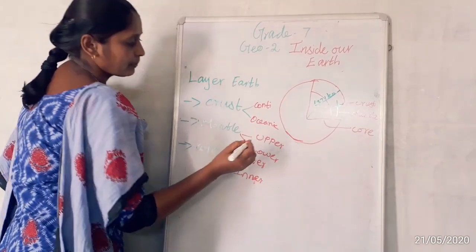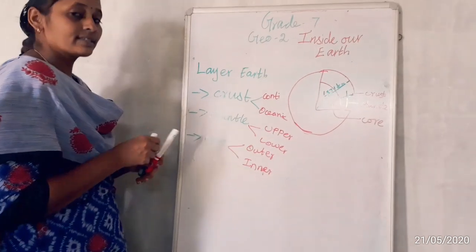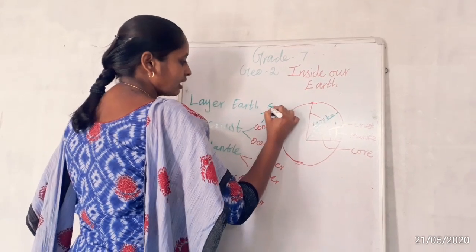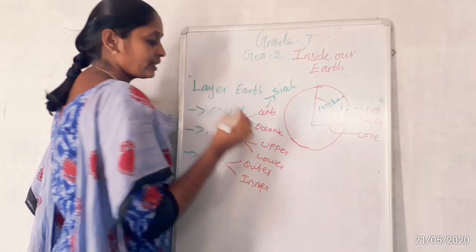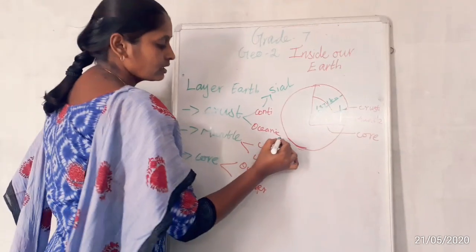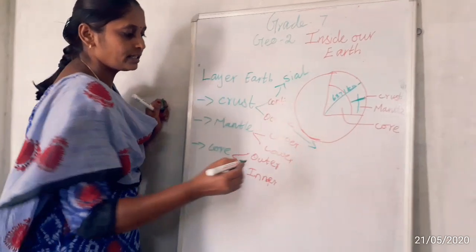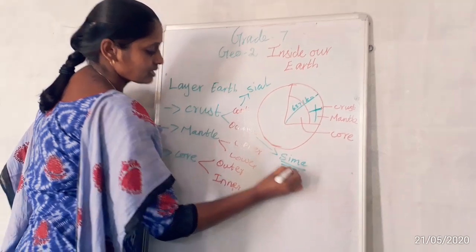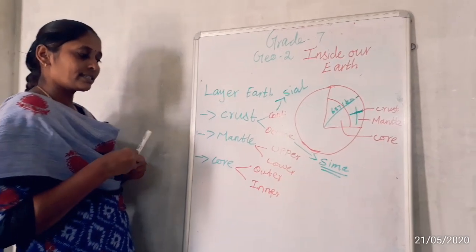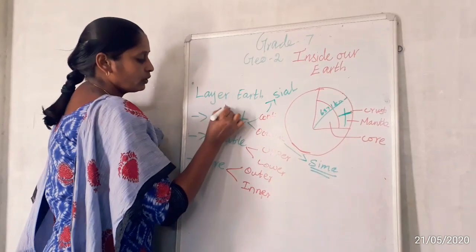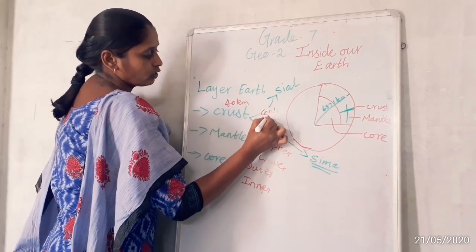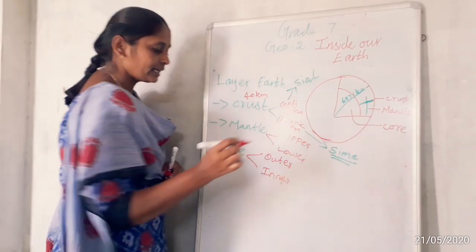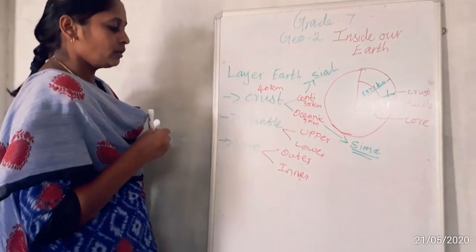What are the minerals present in continental crust? Silica plus alumina. So that's why the continental crust is called Sial. In the oceanic crust, what minerals are present? Silica plus magnesium. That's why the oceanic crust is called Sima. What is the depth of the crust we discussed? 40 kilometers. Out of this 40 kilometers, 35 kilometers is continental crust and 5 kilometers is oceanic crust.